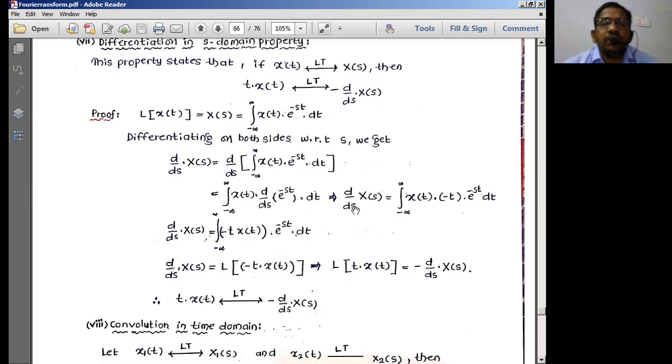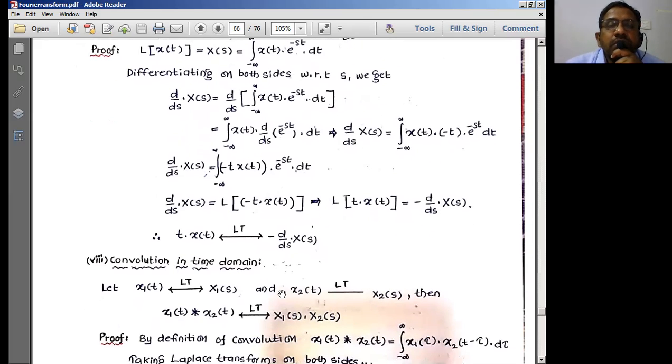Therefore d by ds of X of s is equal to, what is that? I can have x of t into the differentiation of this part, minus t into e power minus st dt. What can I have? d by ds of X of s is equal to, t is a variable here, we are integrating with respect to t. So minus t x of t e power minus st dt.